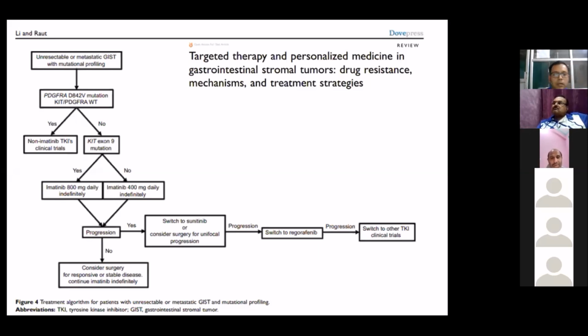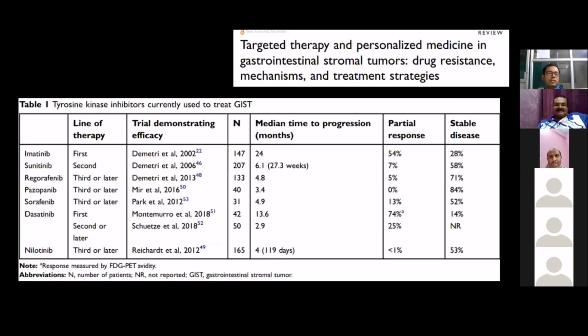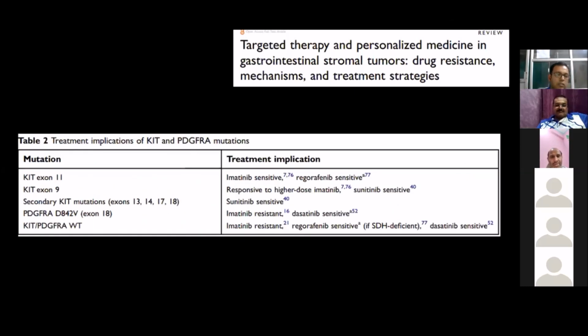with imatinib indefinitely. The same paper gave us a list of the tyrosine kinase inhibitors that we are using currently, of which imatinib is the first choice, sunitinib is second, regorafenib, pazopanib, and sorafenib are third line, whereas dasatinib has a very specific role. Dasatinib has been found to be sensitive in PDGFRA D842V exon 18 mutation, whereas exon 11 is both imatinib and regorafenib sensitive. Exon 9 is responsive to high dose imatinib or sunitinib, whereas wild type are imatinib resistant, but they are regorafenib sensitive and also dasatinib sensitive.